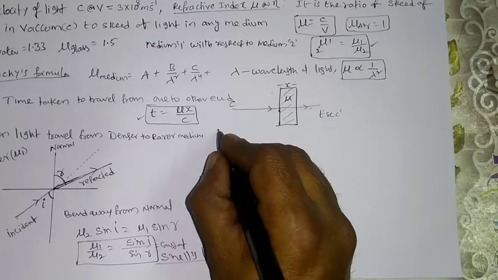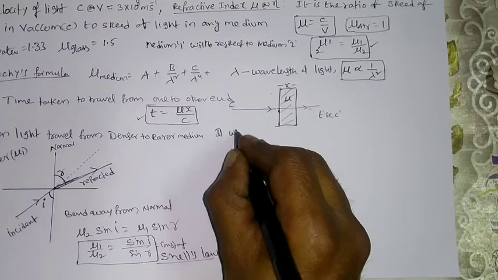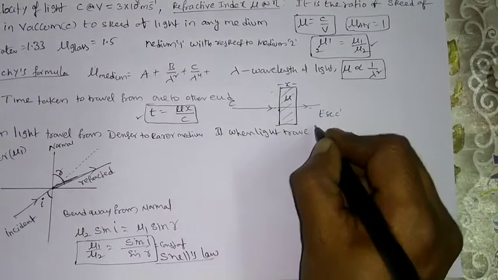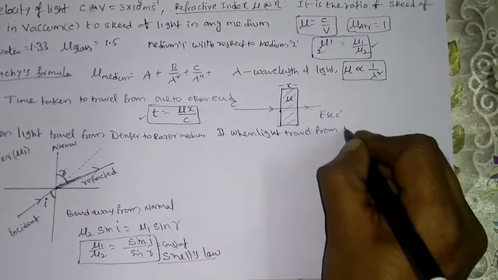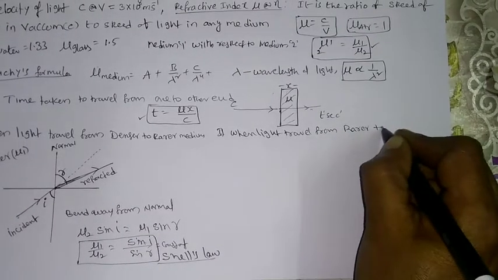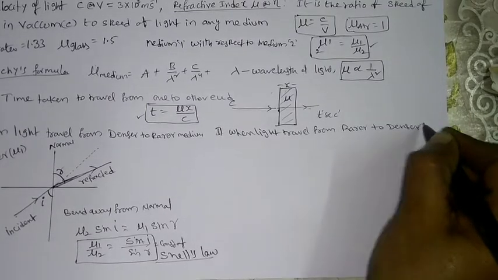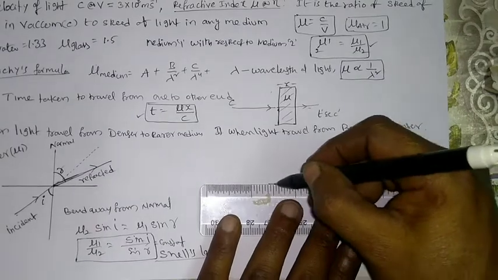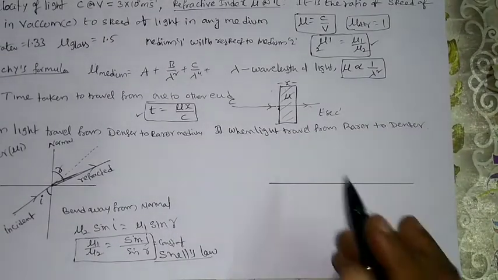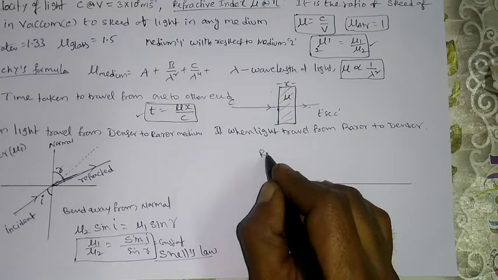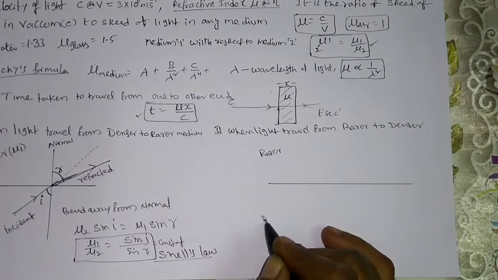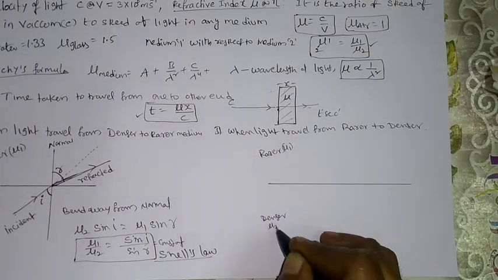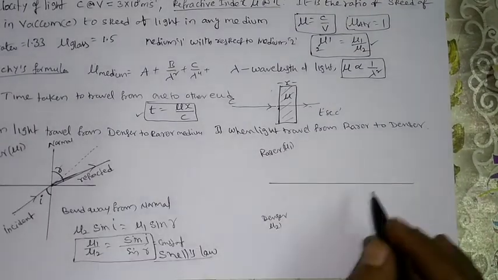Next, point number 2: when light travels from rarer to denser medium, what happens? You can use the same thing. Here I am drawing a line which divides the two mediums. Again, this is a rarer medium and this is a denser medium. This is refractive index mu1, this is refractive index mu2. These two are separated by this line.